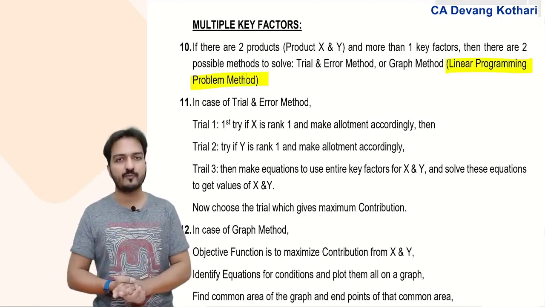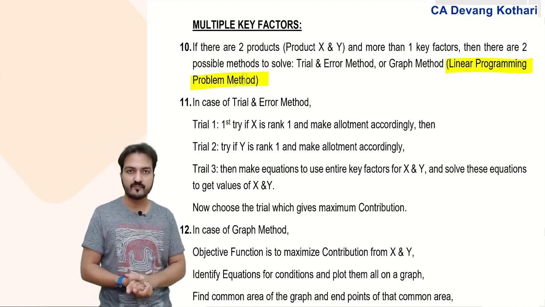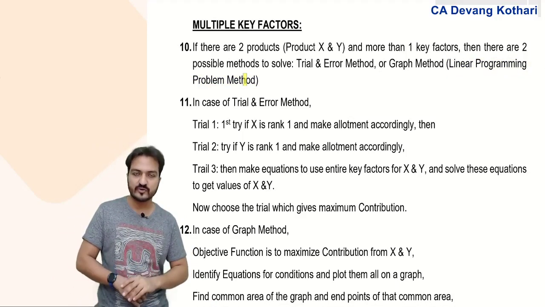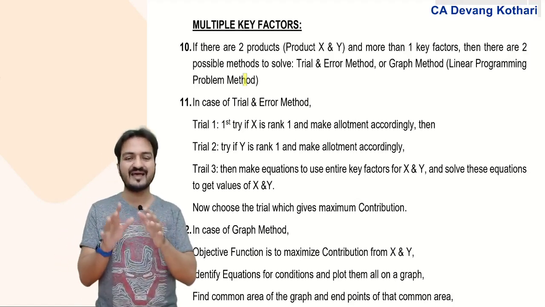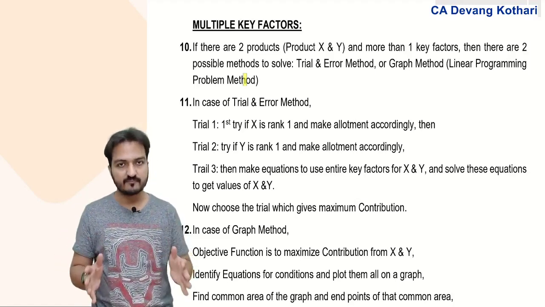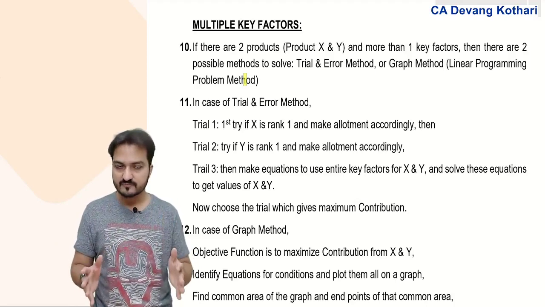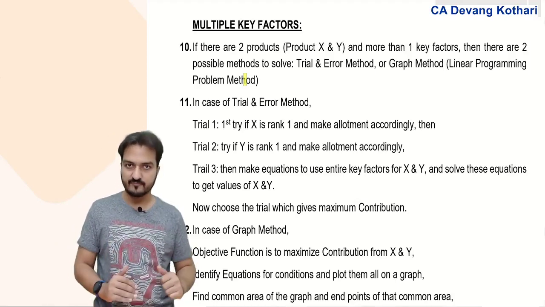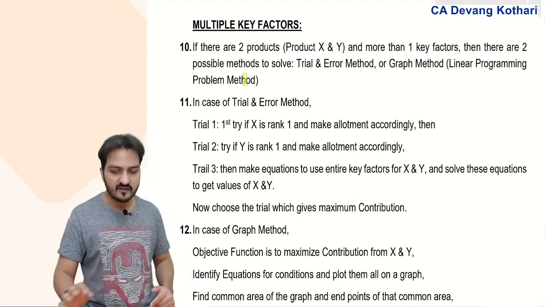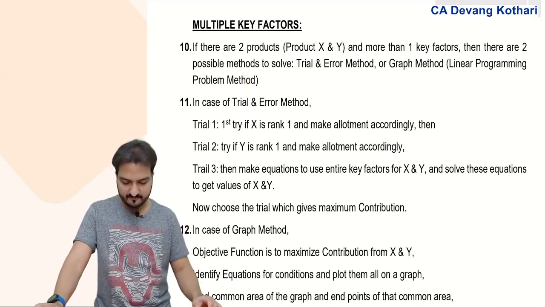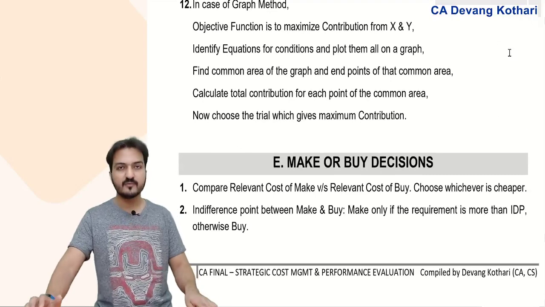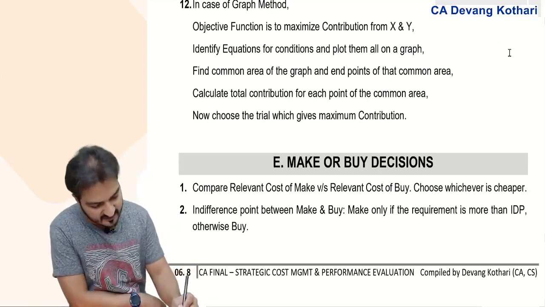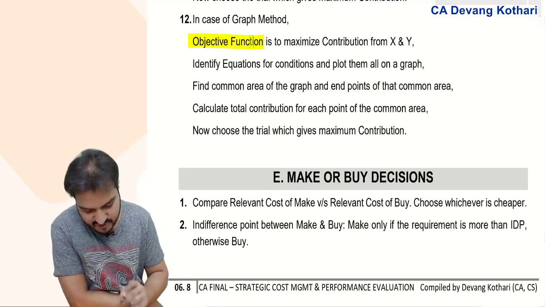Linear programming problem is a theory where for solving any such question there are two requirements. Number one, you have to make a linear programming problem. You have to design a problem first, and then you have to solve the problem. The first step, designing the linear programming problem, requires you to first design an objective function.